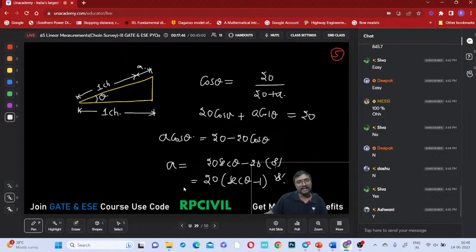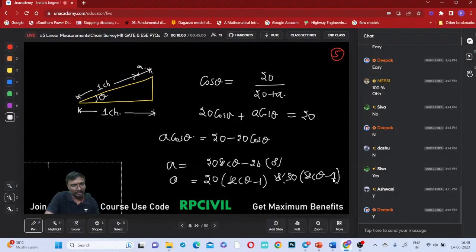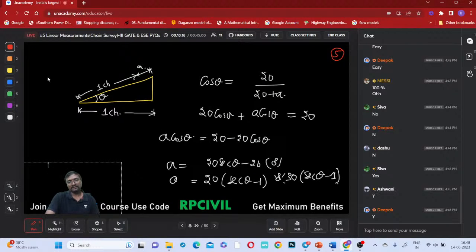So it is secant theta minus 1 into the measured distance. Which one is the correct answer now? Option C will be the correct answer. Yes, option C will be the correct answer if you consider it like that. Is that clear, everyone? Shall we move to the next question?